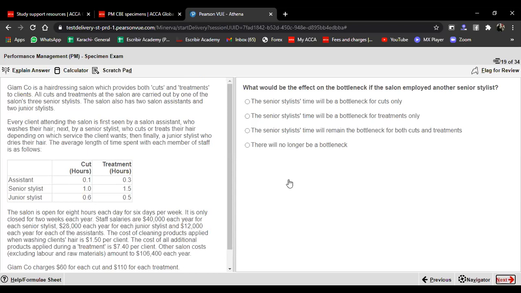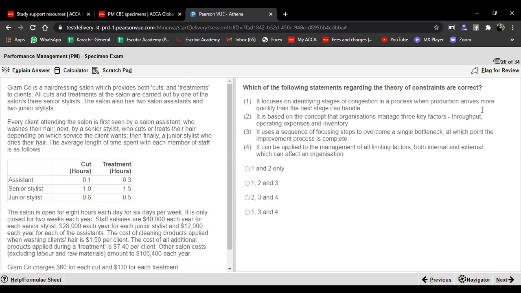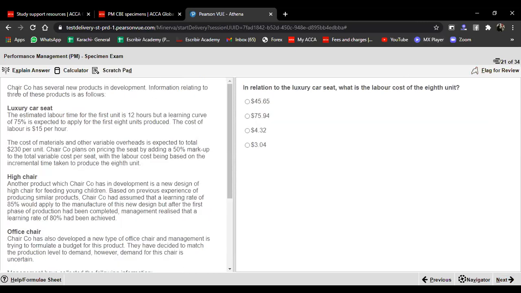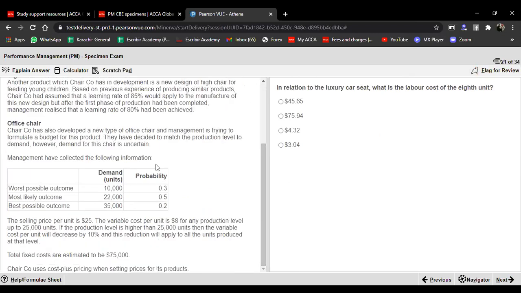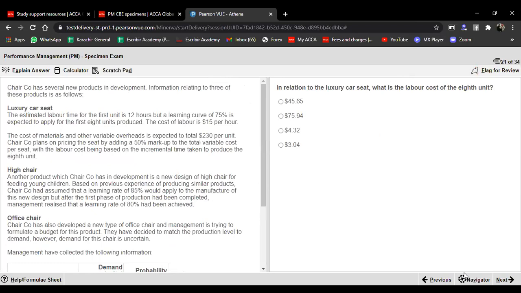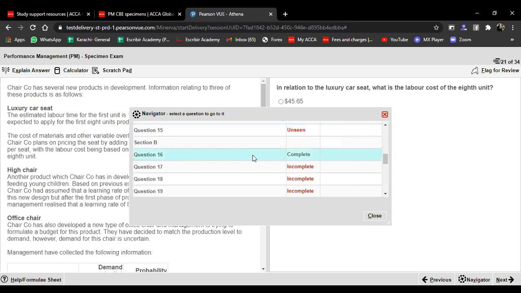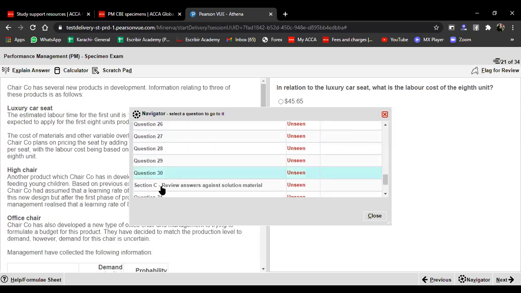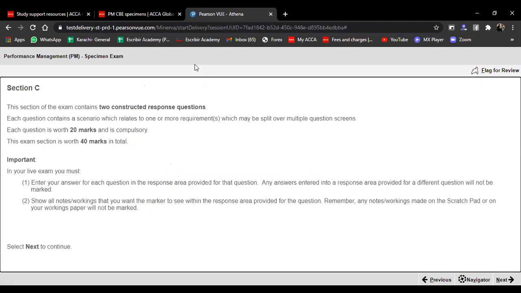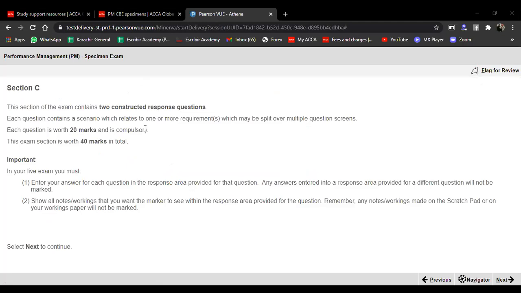And then this is the fifth question of this specific case. If I flag this again, I move a bit forward, and you see the question has changed now. The scenario has changed, and this specific scenario will have 5 OTQs. What I'm doing right now is moving on to section C. If I move on to this section C, you could see the instructions here.